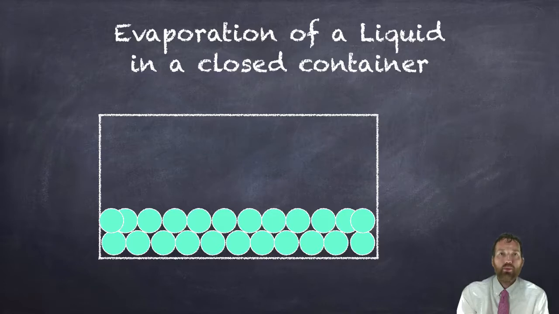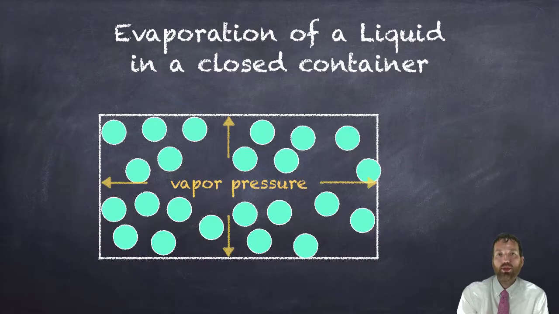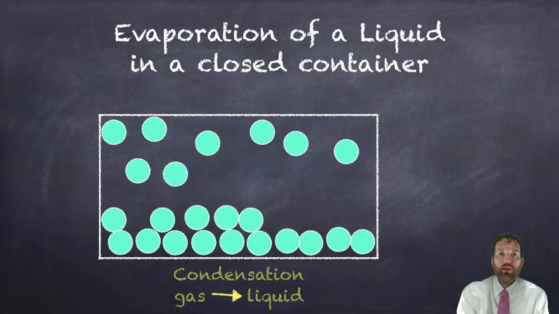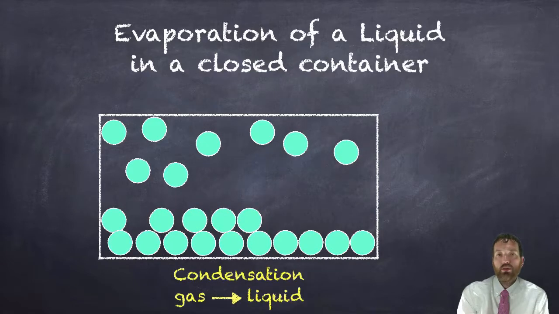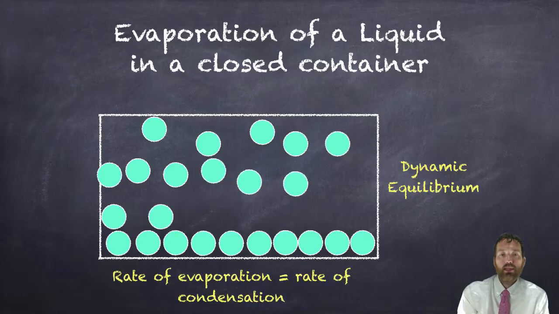That process of adding heat to convert a liquid to a gas is called boiling, or in other words, vaporization. If evaporation happens in a closed container, these particles start to push against the sides of the container. We call that force vapor pressure. Eventually, some of those particles are going to come in contact with one another, and intermolecular forces are going to pick back up, and they're going to condense back to a liquid. Condensation is just the conversion of a gas state to a liquid state.